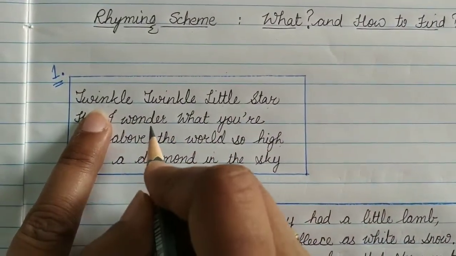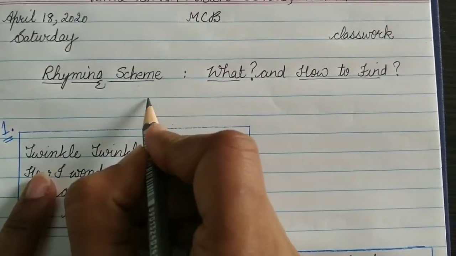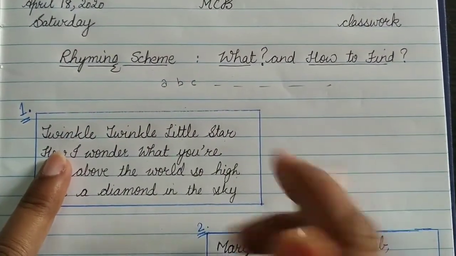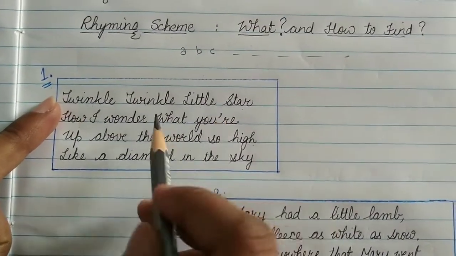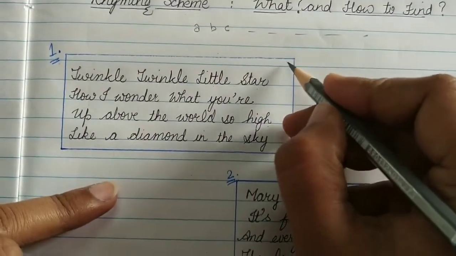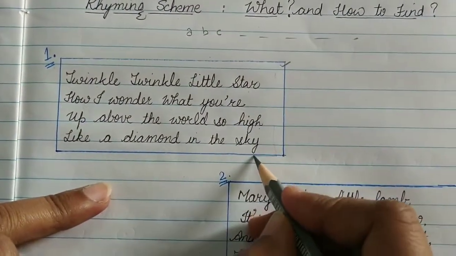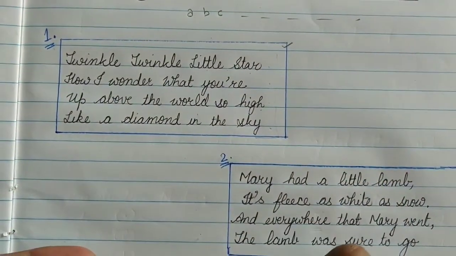How to identify rhyming scheme? A rhyming scheme is always represented in letters A, B, C, and so on. So let's see, does the first example, Twinkle Twinkle Little Star, have a rhyme scheme or not? Before we look for the rhyming scheme, just see how long the rhyme is. It's just a 4-line rhyme and no other stanza.